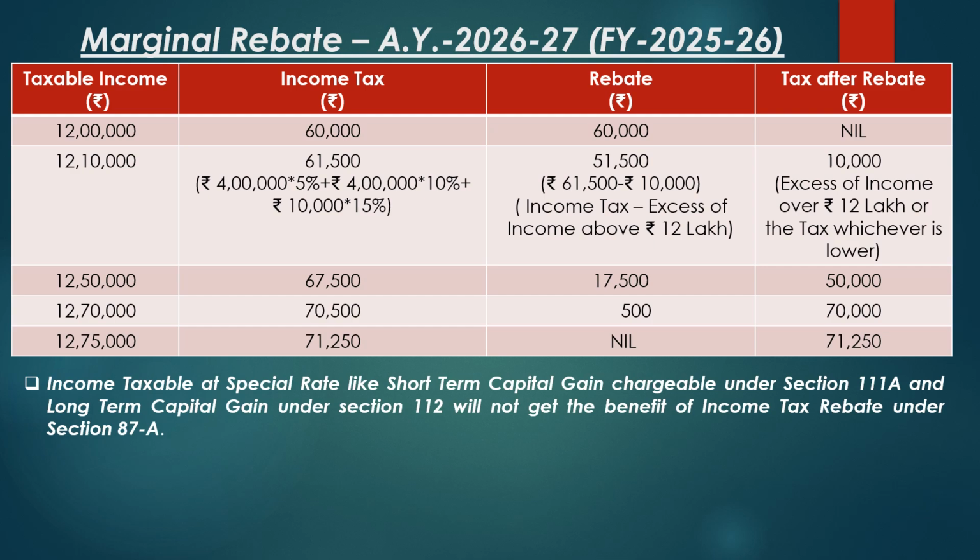Hence, the tax payable is rupees 71,250 and there will not be any tax relief. Income taxable at special rate like short-term capital gain chargeable under section 111A or long-term capital gain under section 112 will not get the benefit of income tax rebate under section 87A.